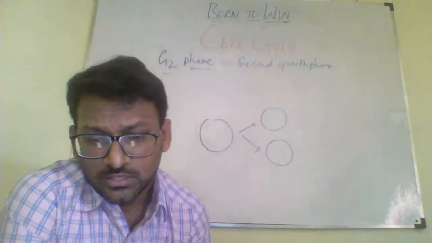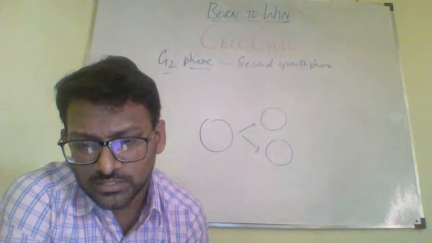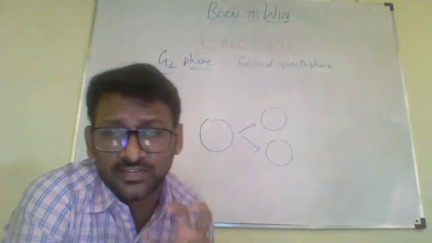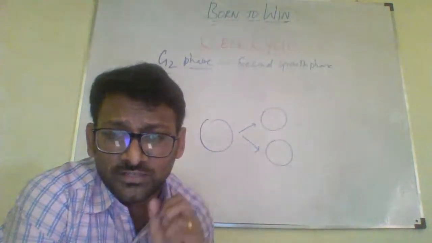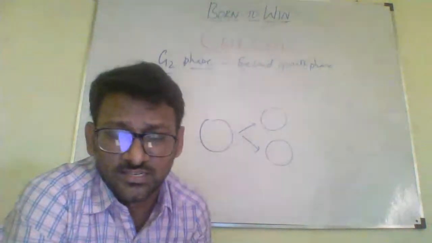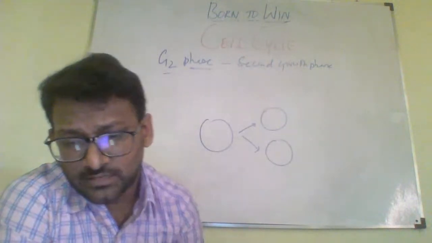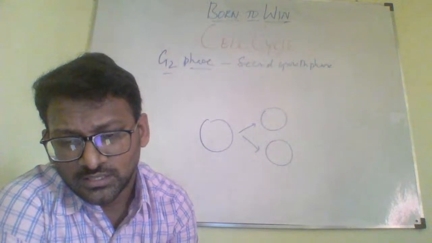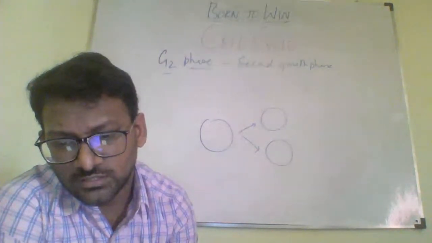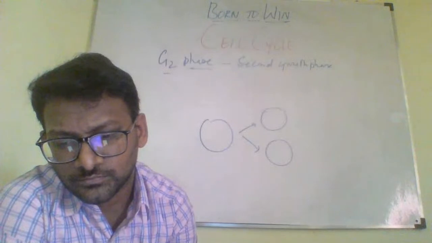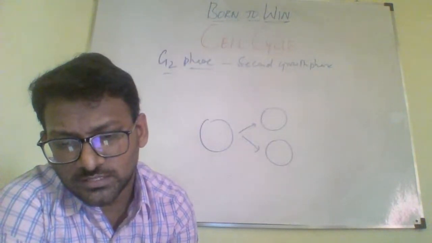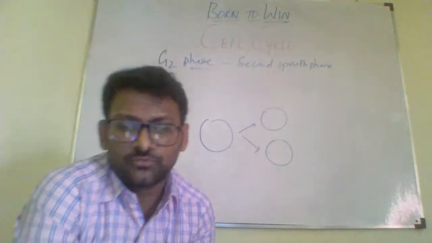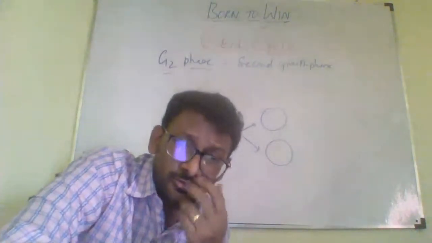Is that clear? So during G2 phase, what are the different things that happen? This is the actual, final preparation of the cell to enter into the next phase, that is M phase, right? If you see here in G2 phase, you will find microtubule formation.